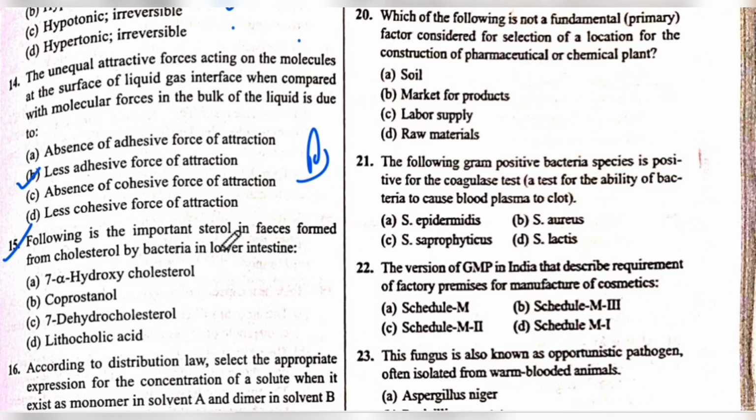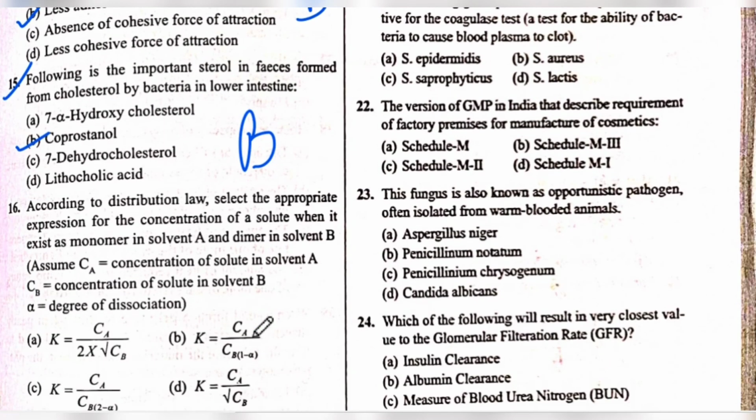Following is the important sterol in feces formed from cholesterol by the bacteria in lower intestine? The answer is B. Coprostanol. The answer is B. Next is 16th question number.